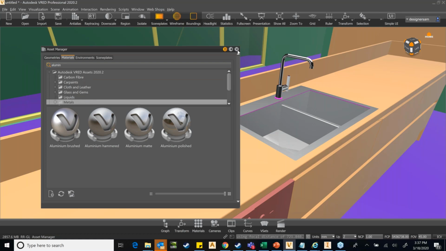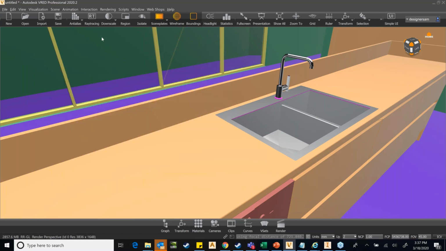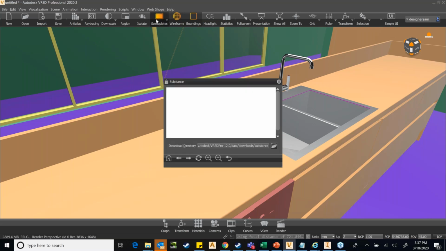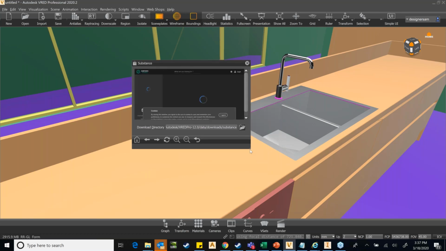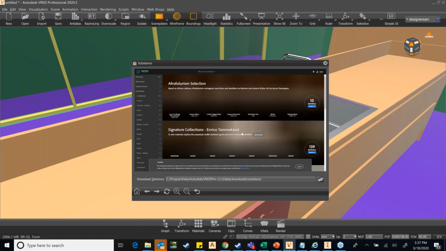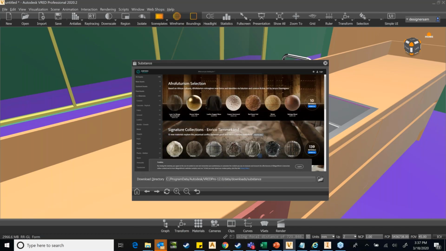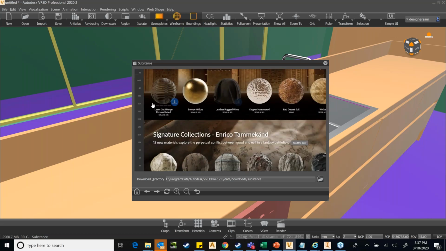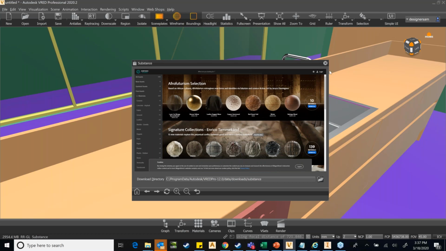So what you can do now is that you can actually leverage something known as the substance material. So you have this substance material access via web shops here. And what it will do is it will take you to the web shop of the substance website. That substance website has got many materials lined up for you. The only trick is that you need to have a login username and password. So you need to log in and you need to have access to this library. Okay, so if you have the access, you can download these materials on your laptop and on your system and start using them for your work.